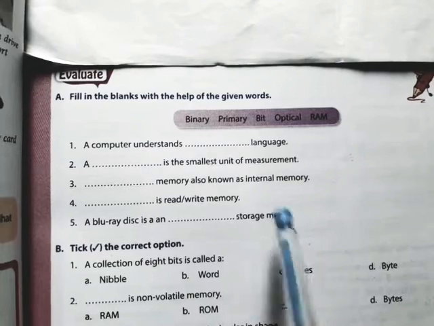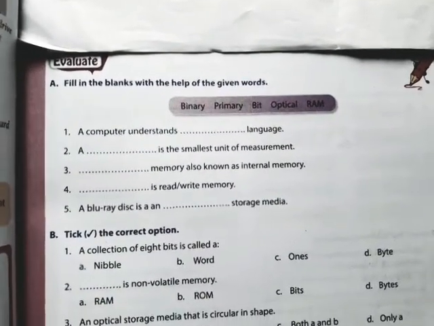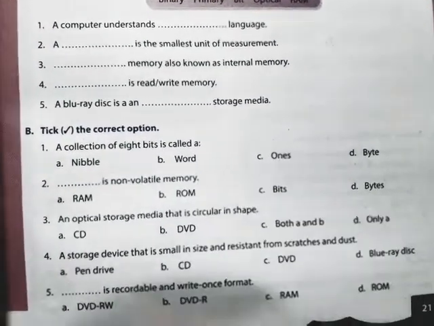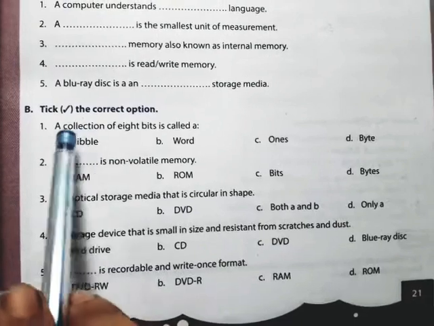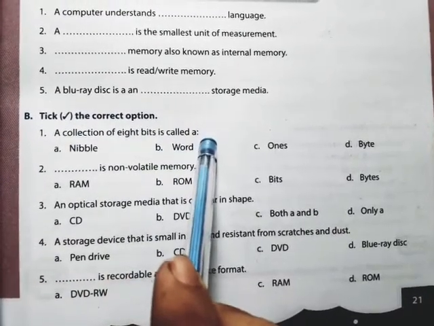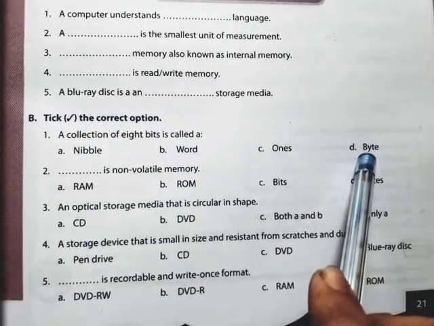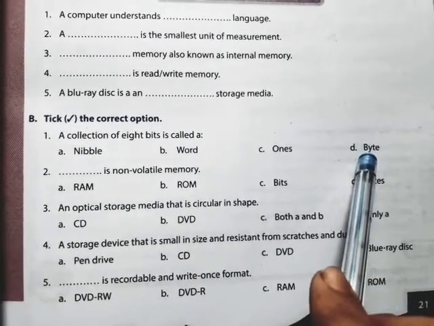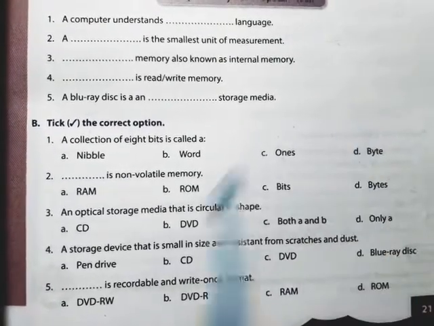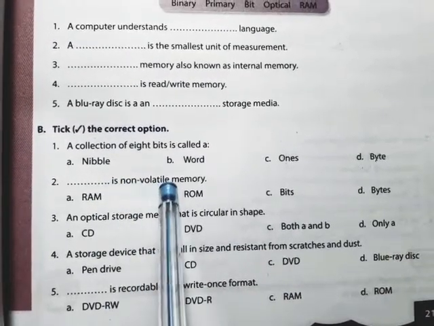So write down these questions in your notebook. Next question is tick the correct option. Now see, the first question is a collection of 8 bits is called a byte. When you think about 8 bits, it is collectively called as a byte. Remember this. Dash is non-volatile memory.